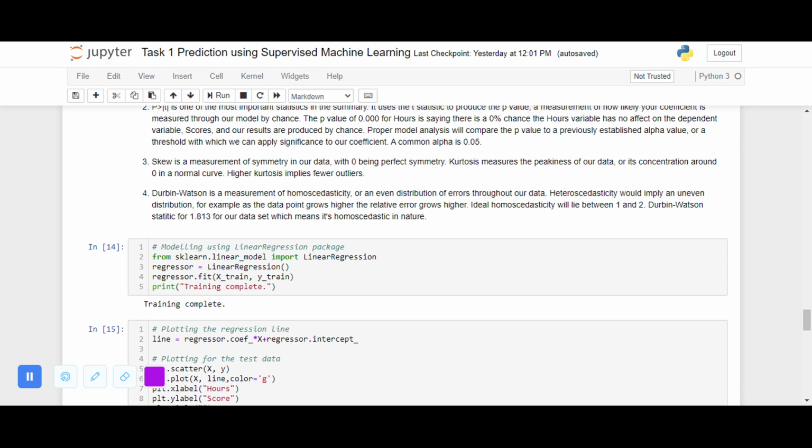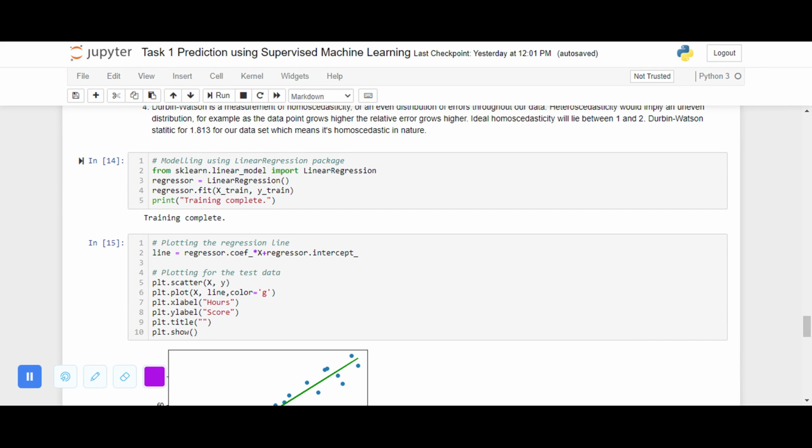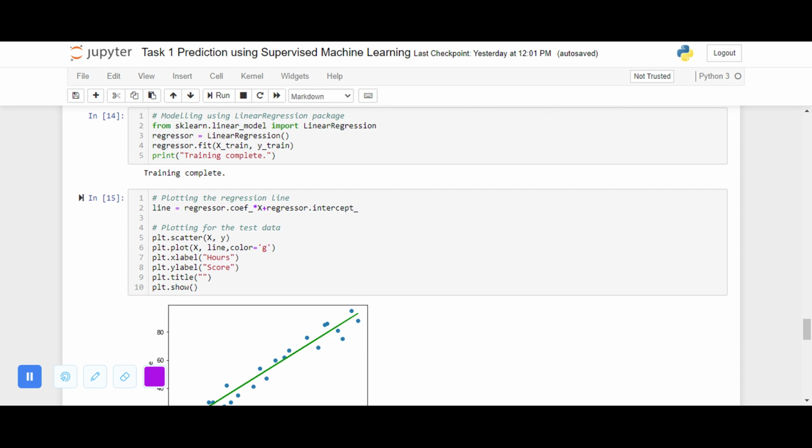We can also perform the simple linear regression modeling using LinearRegression. So we name the LinearRegression function as regressor, and regressor.fit of X_train, y_train would be the modeling part. After completing the training of the data, we then plot the regression line.